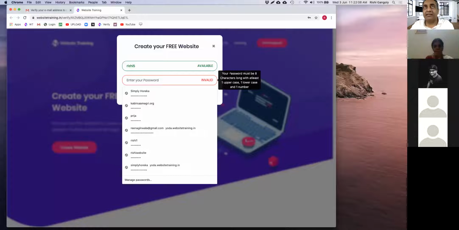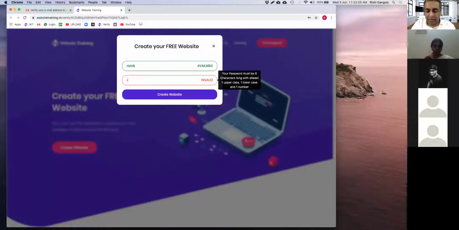Now password, it says your password must be 8 characters long with at least one uppercase, like a capital letter, or one lowercase and one number. So it has to have a combination of at least capital, lowercase, and one number. So I'm going to type some password to match that criteria, and it says good. It's not great, but it's not bad either. So once it's good, then you click on create website.